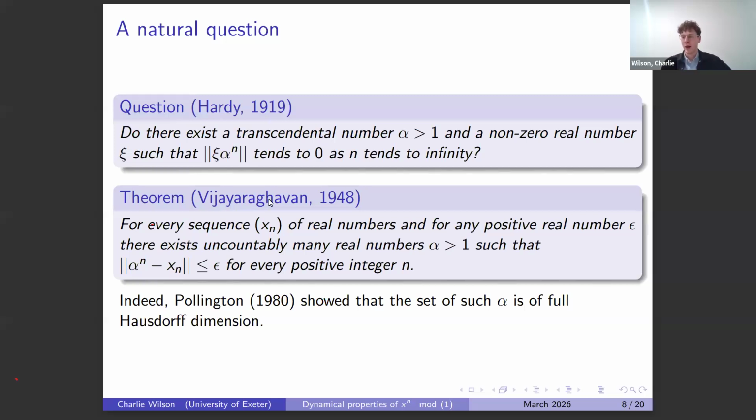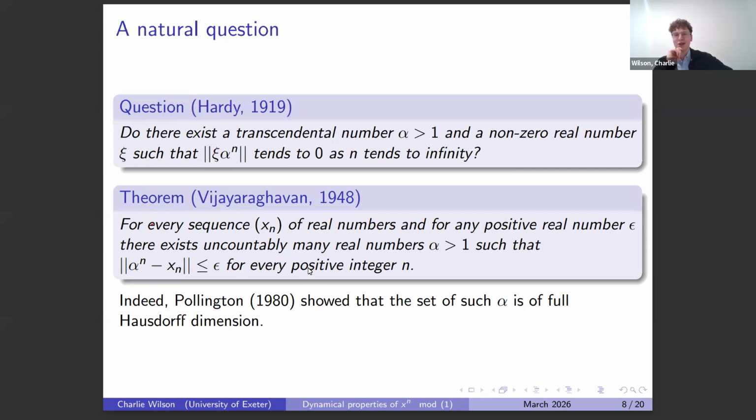But as is often the case when we have a long-standing unknown problem, lots of other partial results come along. So there's this really nice one of Vijayaraghavan, and I'll apologize now if I've butchered the pronunciation. They say that if you give me a sequence of target points x_n and some epsilon error, then you can produce an alpha such that alpha to the n will be within epsilon of x_n for all positive integers n.